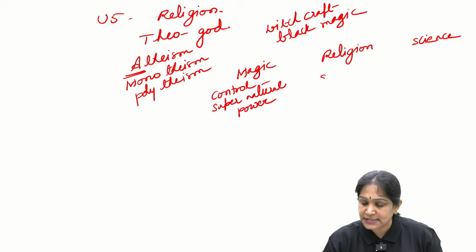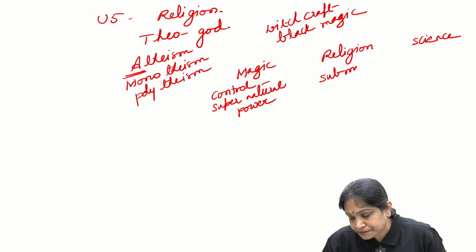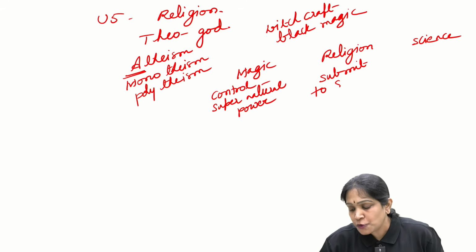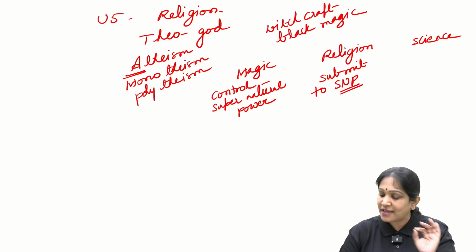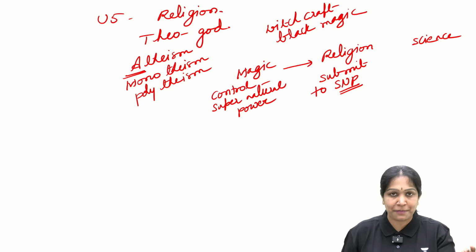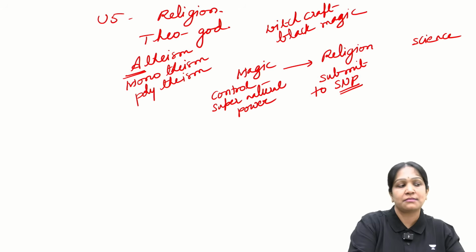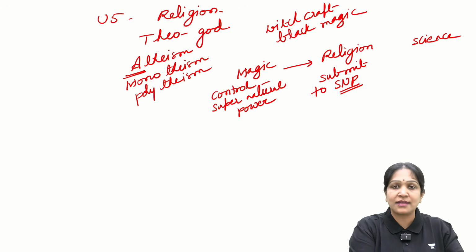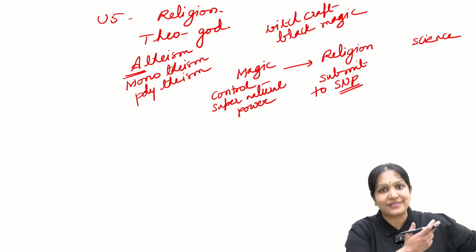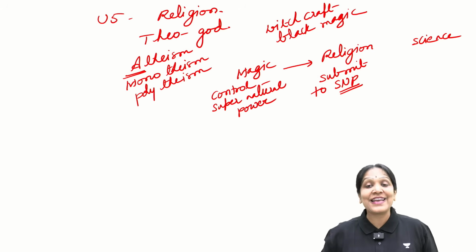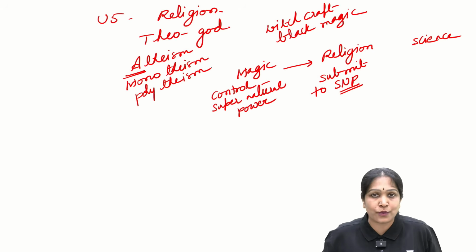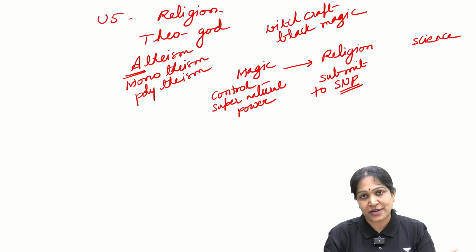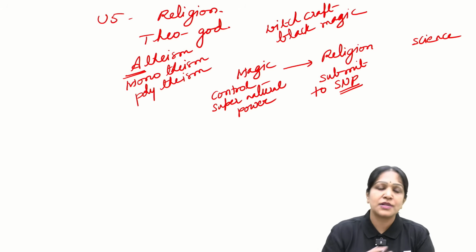Whereas religion is to submit to the supernatural power. People gradually understood that they cannot control the supernatural power. I have done the black magic, but my enemy did not die. Nothing happened to him. Moreover, he further prospered. So I realized that I cannot control the supernatural power, and then I tried to submit to the supernatural power. But that is also not working.